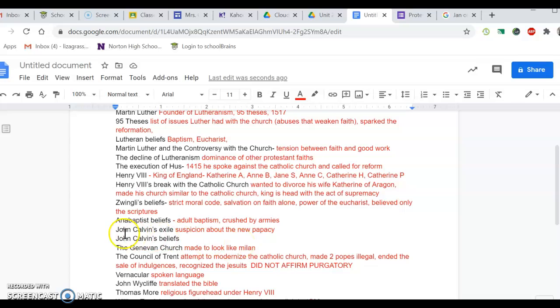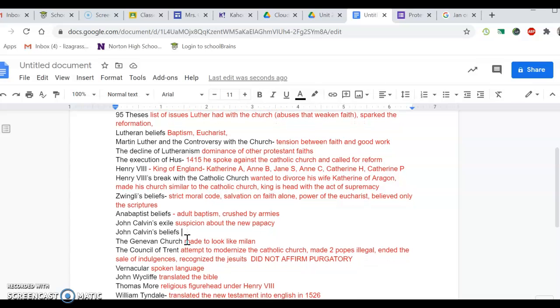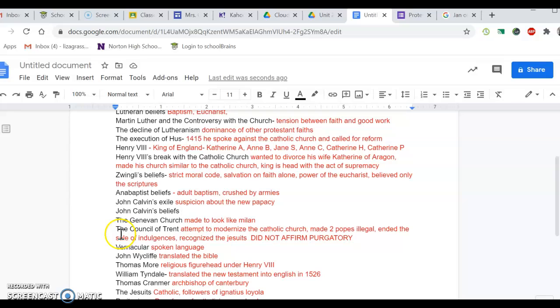John Calvin. So John Calvin's beliefs, I didn't actually write this in here. Remember, we have the Lord's Supper, and we have baptism. The beliefs of Calvinism are pretty strict. They believe in predestination and things like that. The Genevan Church. So this was Calvin's church, and it was made to look like Milan. I guess I'll write predestination in here for you guys.